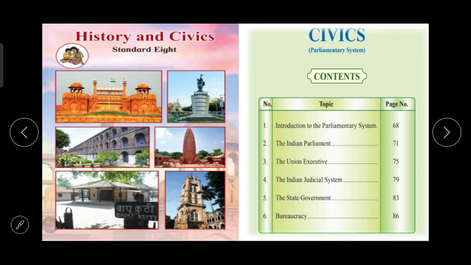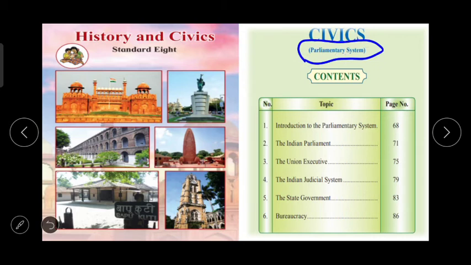Then in 7th standard you also learnt about our constitution in civics: the concept of the constitution, the need of the constitution, the fundamental rights and duties mentioned in our constitution, and also the process of making of our constitution. Now in 8th standard civics we are going to learn about our parliamentary system.